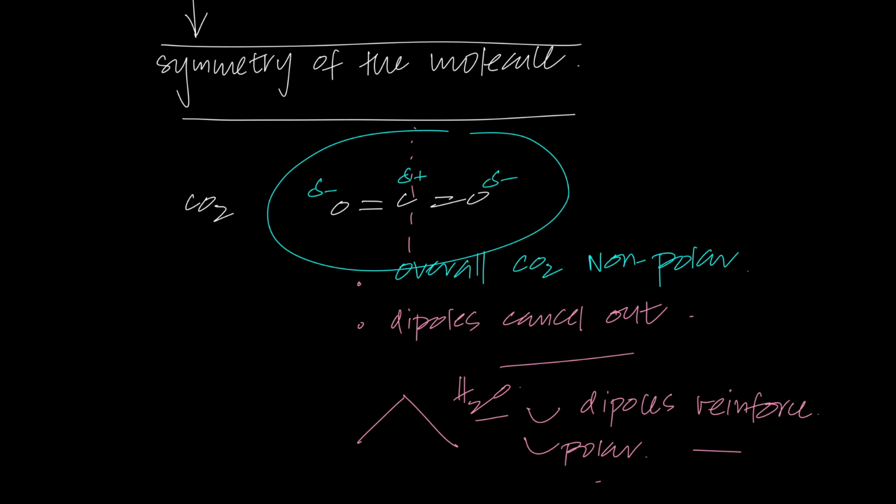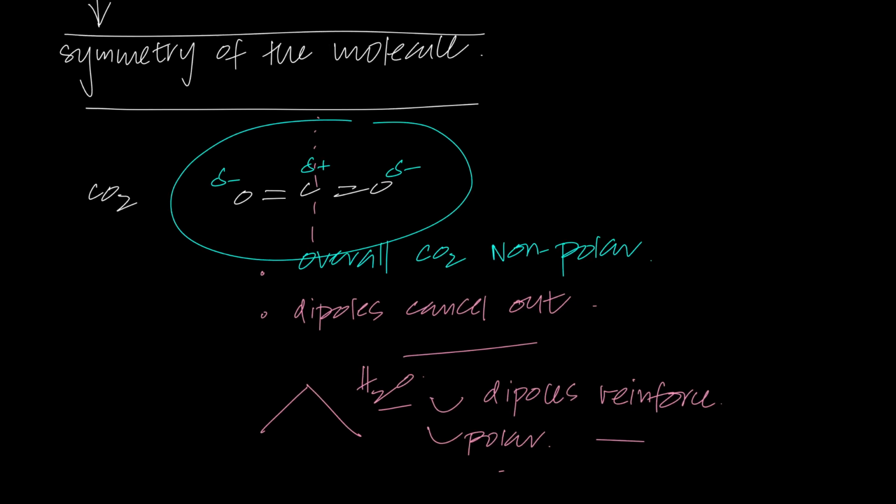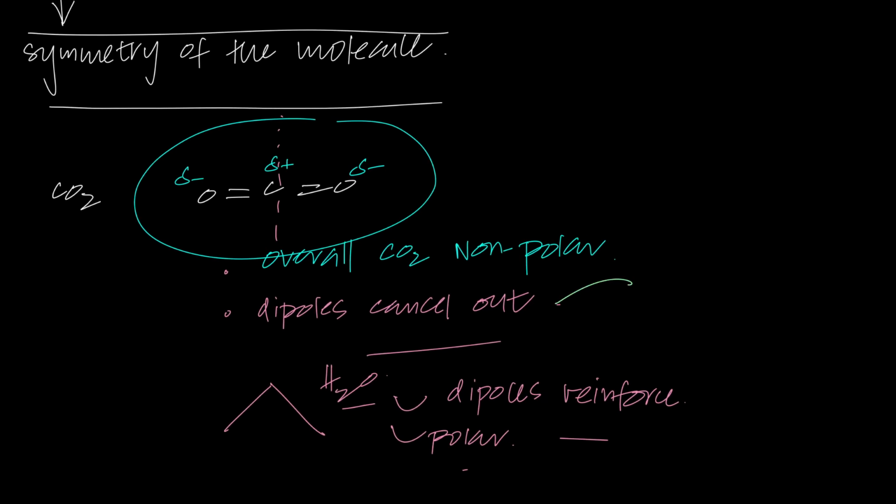So if I'm asking why carbon dioxide as a whole is non-polar, it's because the dipoles cancel out. And why do the dipoles cancel out? All the poles cancel out. Why do they cancel out? Because of symmetry. Everything has to do with symmetry. And that's it. In order to understand molecular polarity, you have to understand the entire concept of chemical bonding as well as the symmetry and the shape, and that will be our next class. So I wanted to just transition you into the next class.